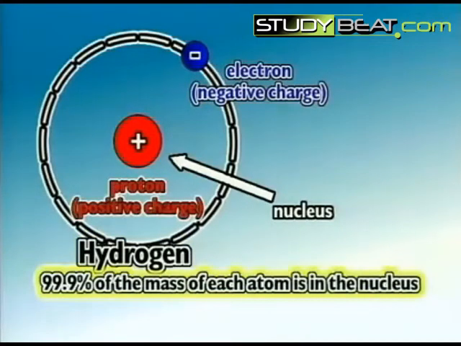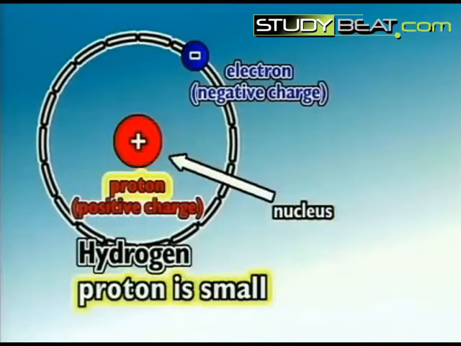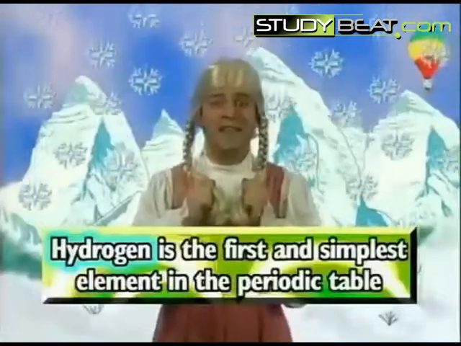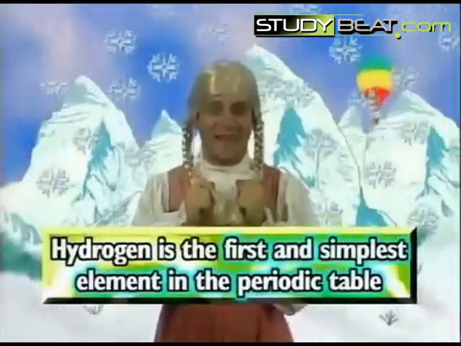99.9% of the mass of each atom is contained in the nucleus of the atom, where the protons are. Because as small as protons are, an electron's mass is much, much smaller. Hydrogen is the first and simplest element in the periodic table.